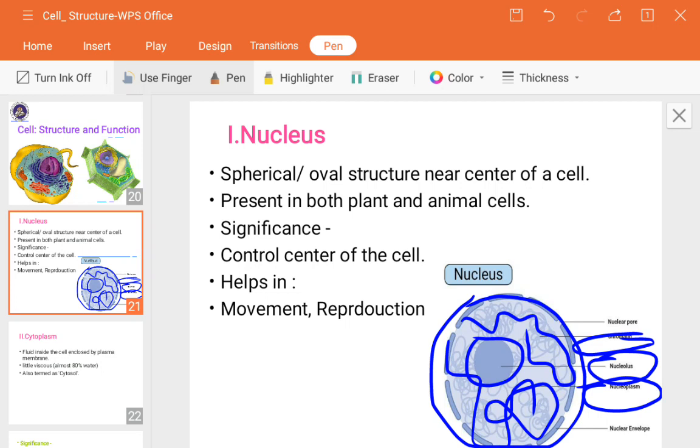Next, genes are nothing but segments present on these materials. Those are called genes. Let me show you the chromatin materials. If you see them under the microscope during cell division, they look like this, and inside them there is one spherical structure.